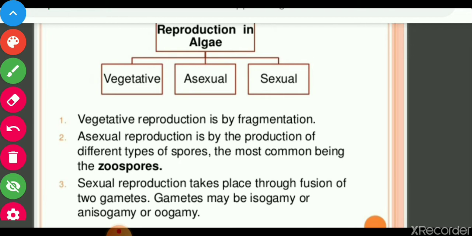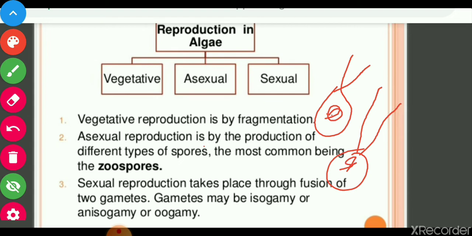The second one is asexual reproduction, by the production of different types of spores. The most common spore is the zoospore. Zoospores have flagella, like this structure.